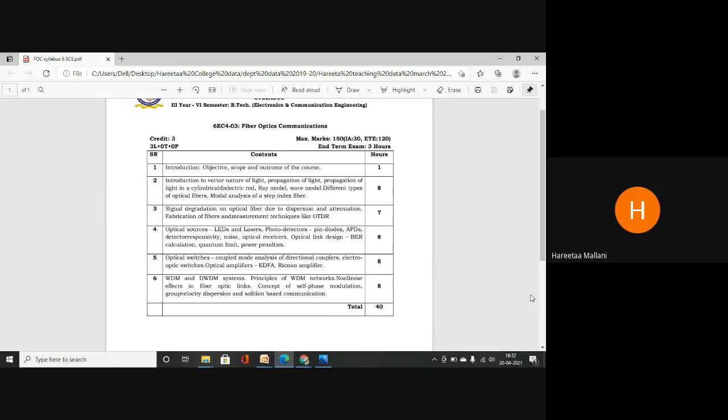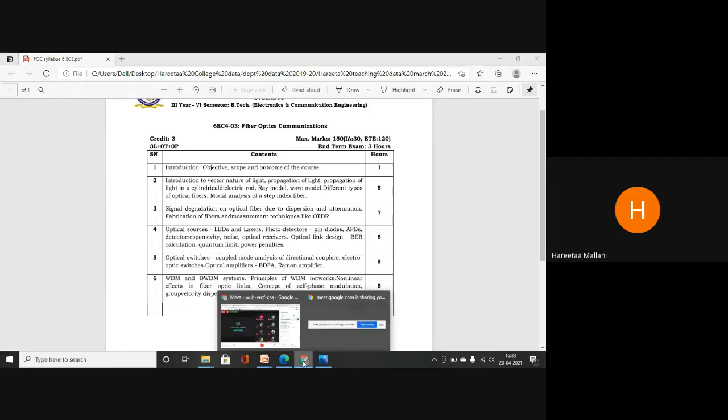And the last topic of your syllabus is soliton-based communication, which is very important: how communication takes place and what is the significance of soliton-based communication. So overall your syllabus is divided into 5 units. A total of 40 lectures are mentioned by the RTU to complete this syllabus. I think I have covered the basics with the help of the syllabus today.